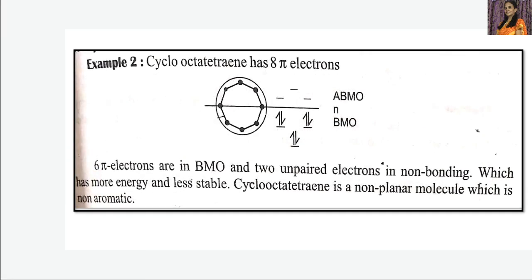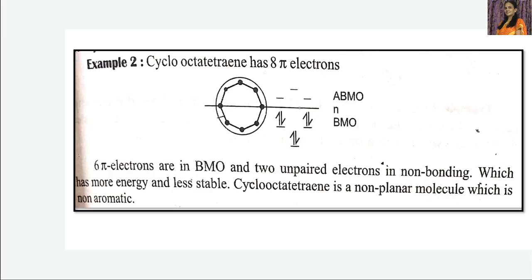Now, second example, cyclooctatetraene. You can see cyclooctatetraene, a cyclic compound. Octa means 8 carbons are there. Tetra means 4. Ene means double bonds. So, an 8 carbon ring system which has 4 double bonds, in the sense which has 8 pi electrons. So now if we consider this cyclooctatetraene, 6 pi electrons are present in the bonding molecular orbital